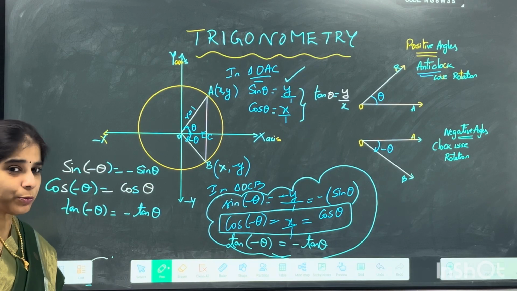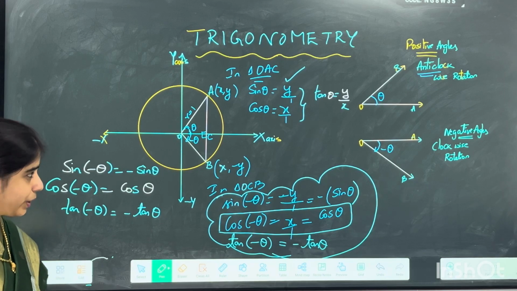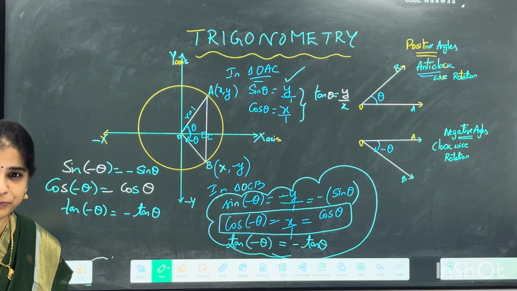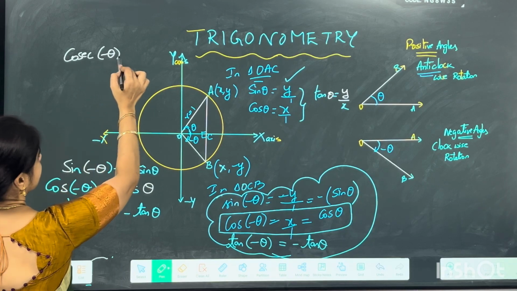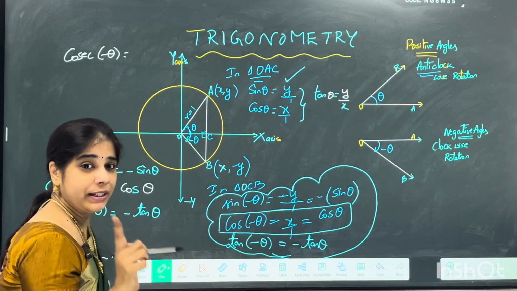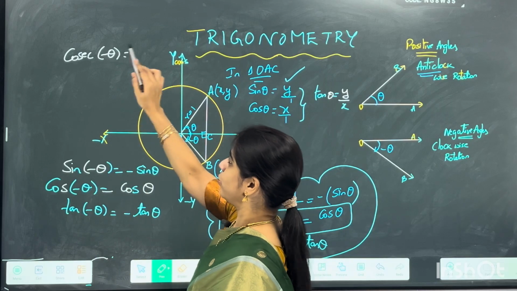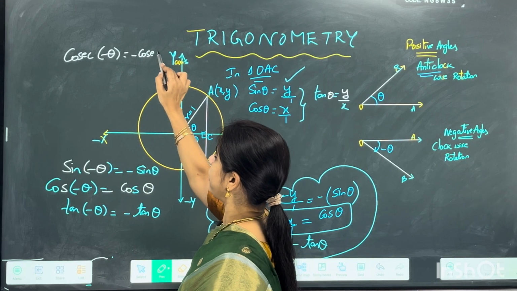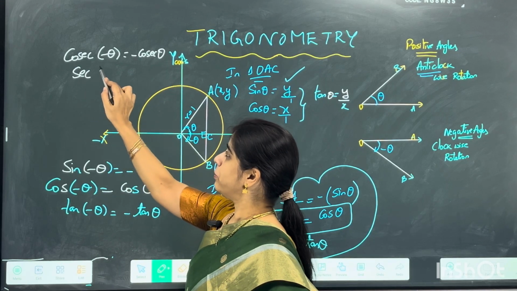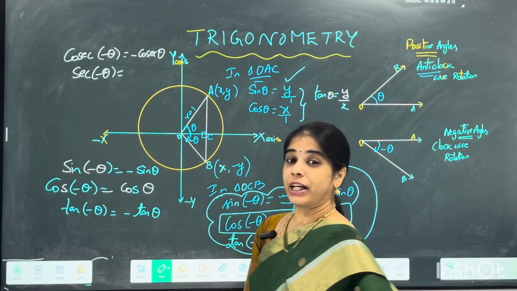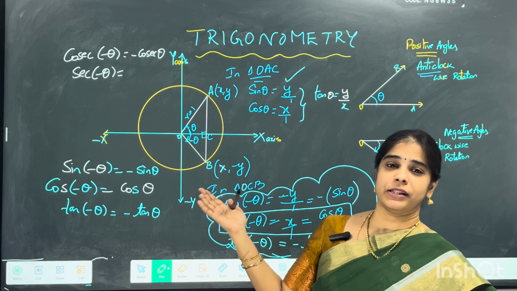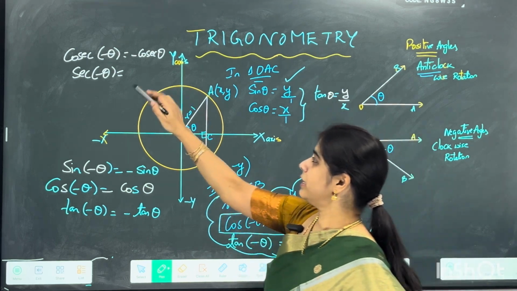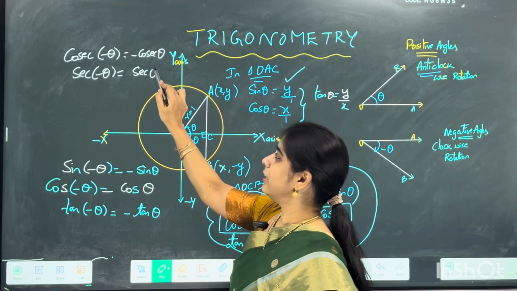So even the reciprocals also will behave in the same way, right? So what is the reciprocal of sine? Obviously cosecant. So cosecant minus theta also will be omitting that negative sign. So cosecant minus theta is minus cosecant theta. What about secant minus theta? That will not omit that negative sign because cos is not omitting. Obviously secant also will not. So this is secant theta only.